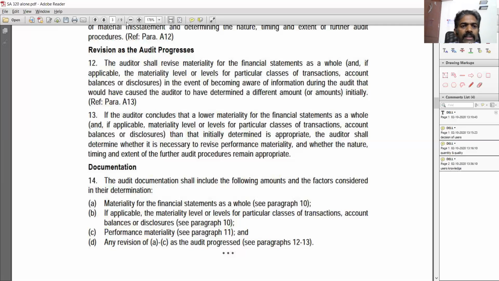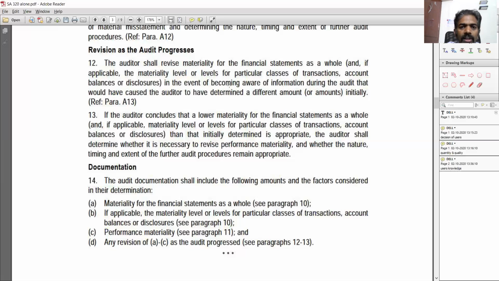What is the new materiality? So, the auditor shall revise materiality, paragraph 12. The auditor shall revise materiality for the financial statements as a whole, and if applicable the materiality level or levels for individual balances as well, in the event of becoming aware of information during the audit that would have caused the auditor to have determined a different amount or amounts initially, right? So during the course of the audit, he is looking at some differences, so he wants to set a different number. If he had known these details, he would have set a different number at the start itself. Then he can go ahead and revise the number.